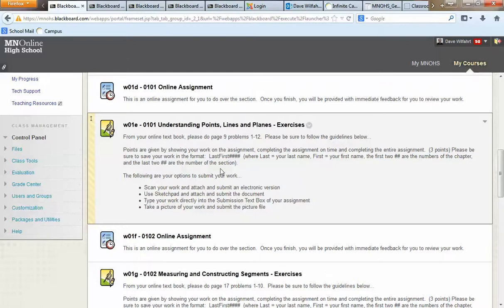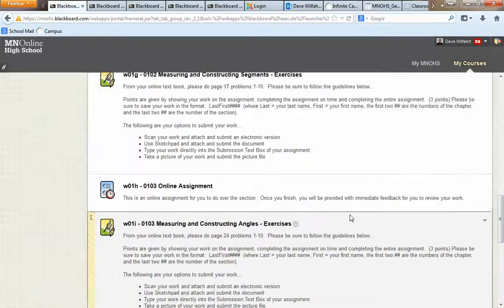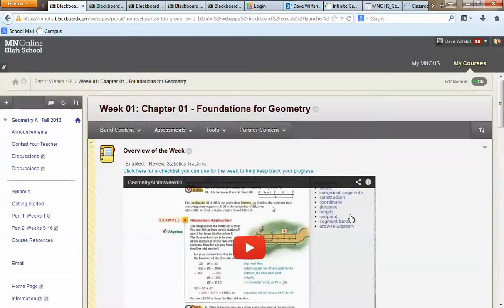So this would be like your name, first and last, and then this would be chapter 1, section 1, just so that I know, and then even the page number and the problems for that. That's kind of how each week is going to go. As you go through each week, that's kind of how it's going to work.